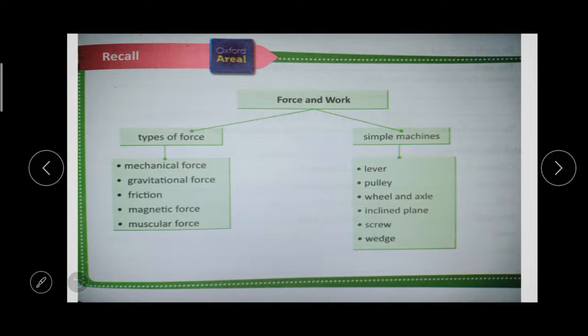The topic of the chapter is force and work. The types of forces: mechanical force, gravitational force, friction, magnetic force and muscular force. At last we learned about simple machines: lever, pulley, wheel and axle, inclined plane, screw and wedge.